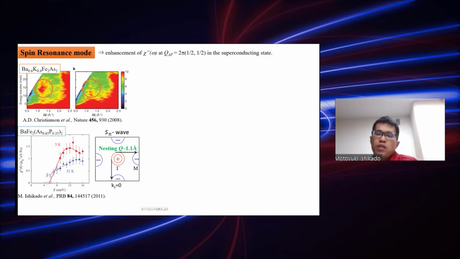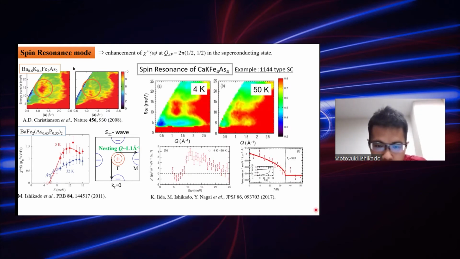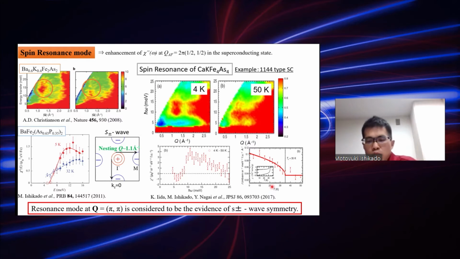So this is for a non-europium-containing 1144 superconductor, which was also our previous study. We observed similar behavior: the enhancement of the neutron intensity, the peak structure of chi double prime, and the temperature dependence. So in this way, the resonance mode at (pi, pi) is considered to be the evidence of S plus minus wave symmetry.